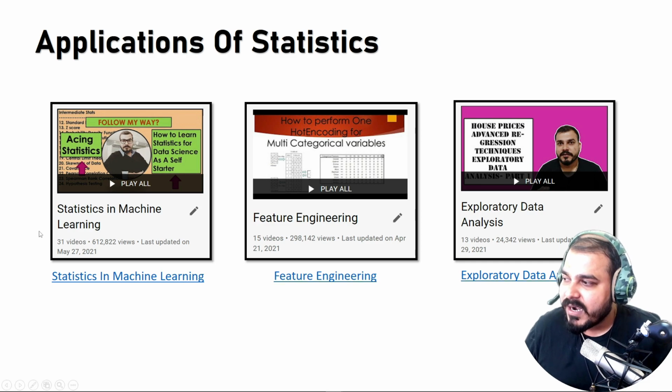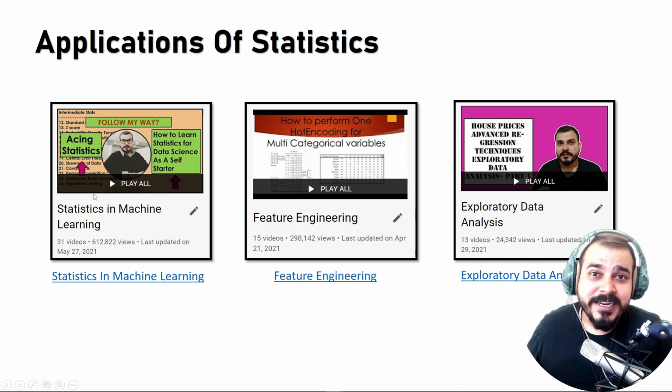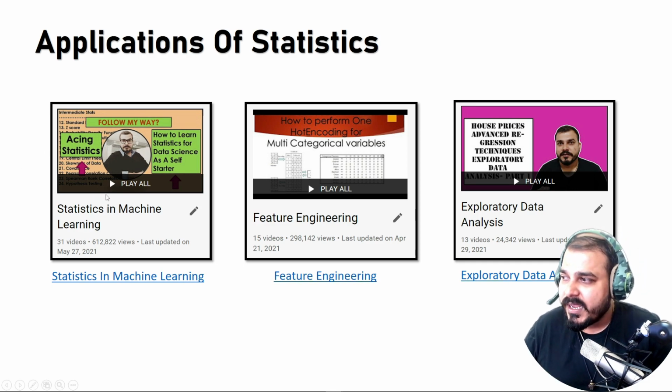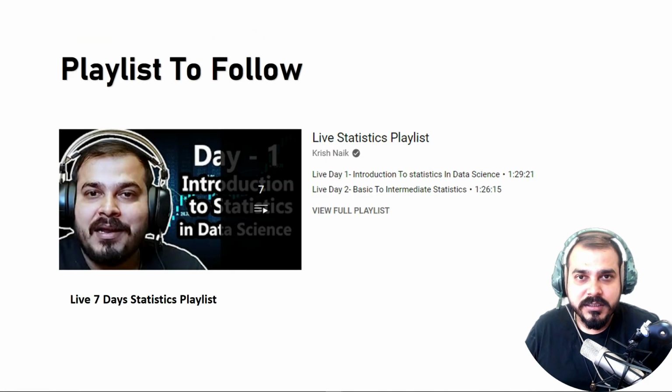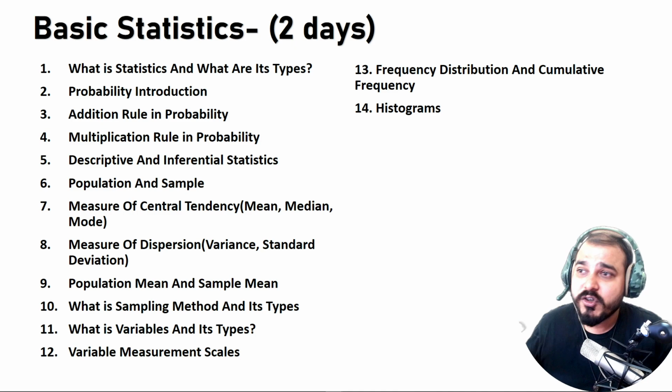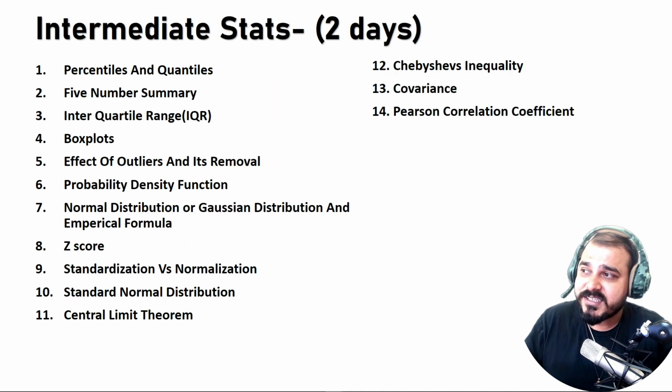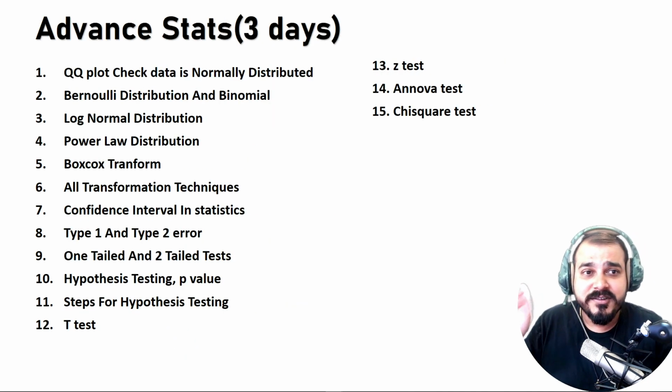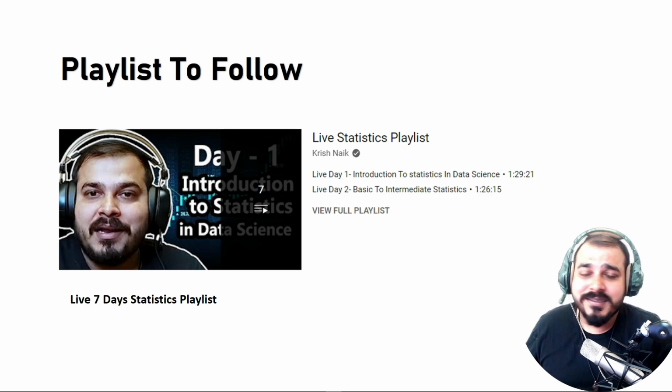On the left-hand side, you can see that I have also created a detailed statistics playlist. But again, why I am saying you first complete this is because here I have covered each and everything within a short interval of time. That is the reason why I'm saying that within 7 days you'll be able to do this: 2 days basic statistics, 2 days intermediate statistics, 3 days advanced stats. And then this playlist will be super enough, right?